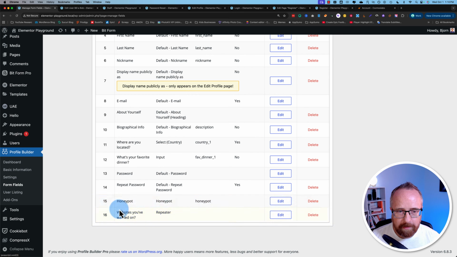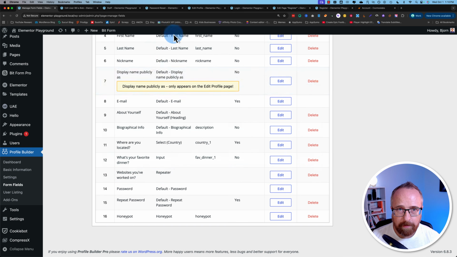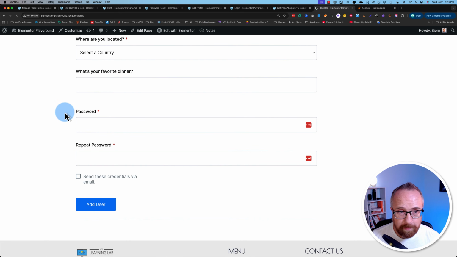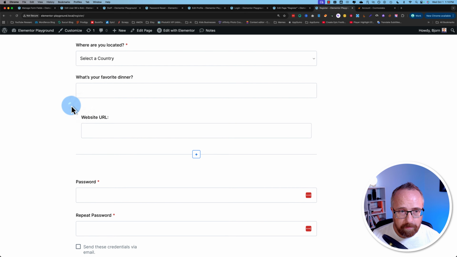Then we click Save Changes at the bottom. So at the very bottom here, I'm going to move it up to below what's your favorite dinner. Come back out here, refresh the registration page. Should show up right around here. There it is. Website URL. I was hoping it would say websites you've worked on at the top here, but it doesn't.